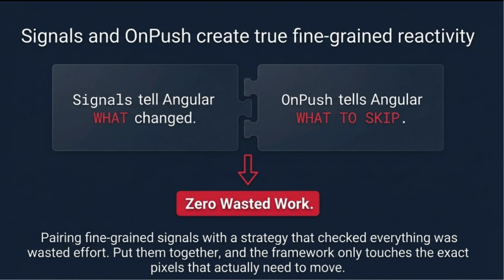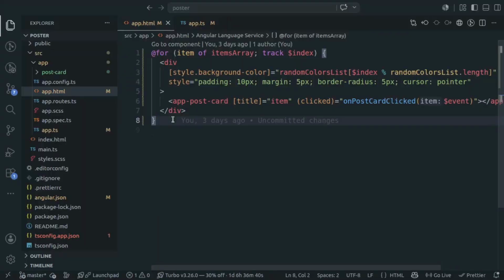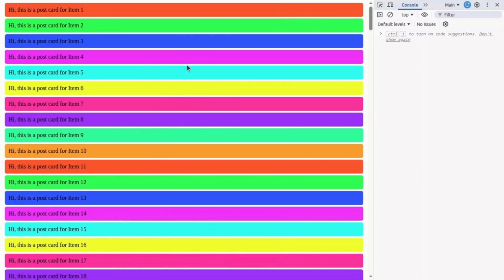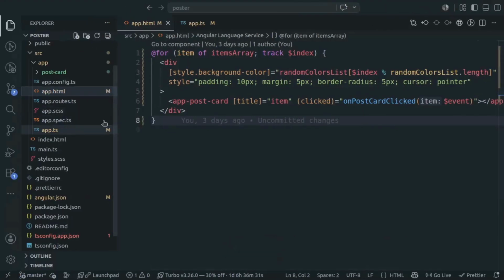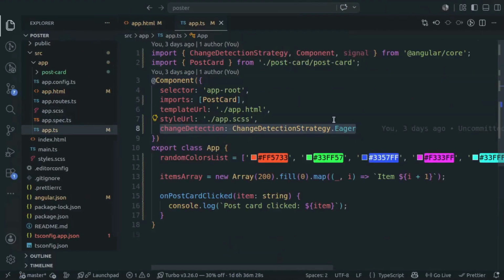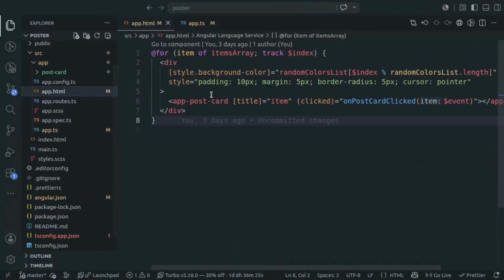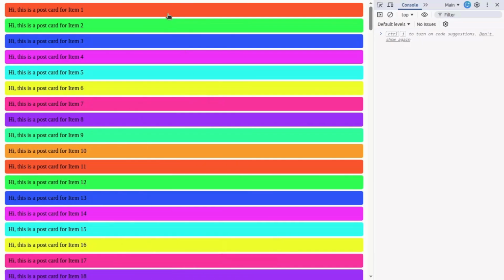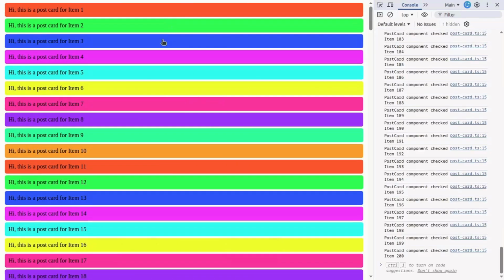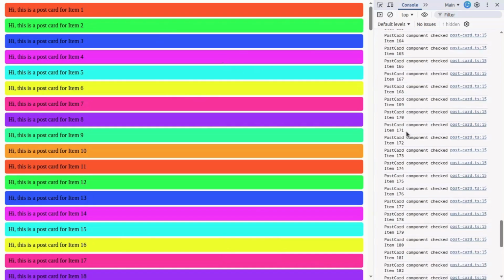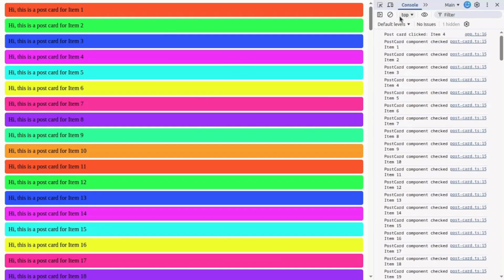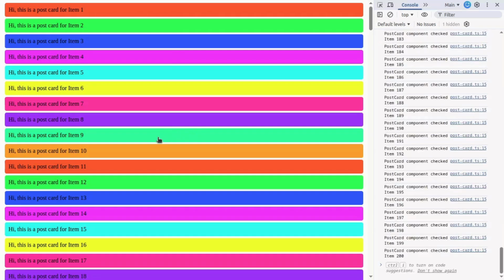Let's look at this with a real example. This is a posts application with 200 cards on the screen. Using the default change detection strategy, which is Eager here in Angular 22, clicking on a single post triggers a full walk of all 200 components. Watch the performance panel over here. Every click, this wall of scripting and recalculate style work, whether anything actually changed or not.